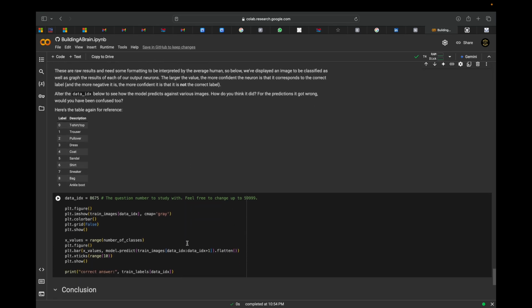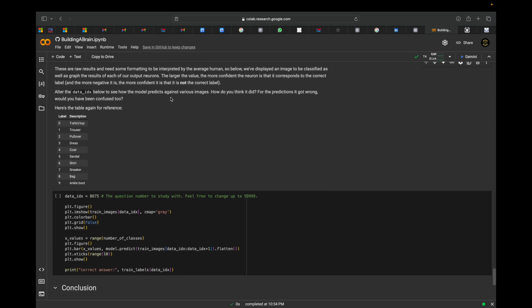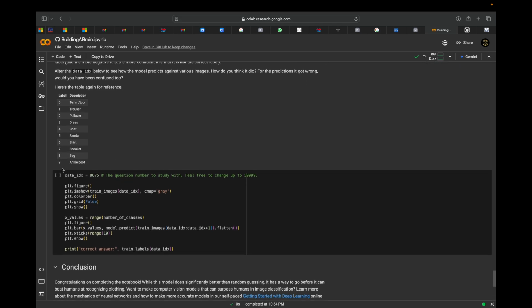Now we'll see the data index below. See how the model predicts against various images. So let's check the value. Now we don't know anything about what this is, the 8675 images. Let's check.